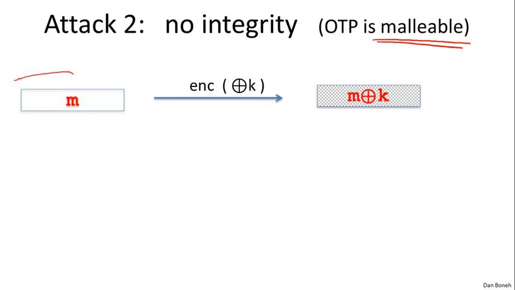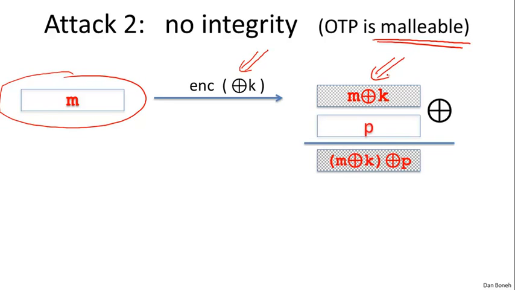So imagine we have some message M that gets encrypted using a stream cipher. And the ciphertext, of course, is then going to be M XOR K. Now, an attacker intercepts the ciphertext. Well, that doesn't tell him what the plaintext is. But beyond eavesdropping, he can actually become an active attacker and modify the ciphertext. So let's suppose that he XORs the ciphertext with a certain value P. Let's call this the perturbation P. The resulting ciphertext then becomes M XOR K XOR P.